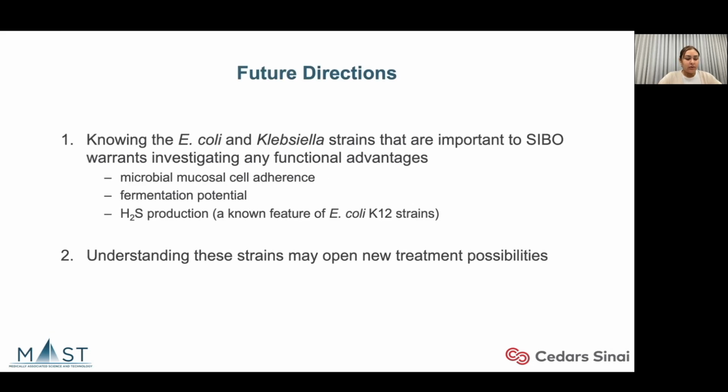Going forward, we plan to focus on the following areas. By identifying the key E. coli and Klebsiella strains involved in SIBO, we can now begin to investigate their functional potential, such as mucosal adherence, metabolic activity, and hydrogen sulfide production. Importantly, understanding these strain-level differences may open the door to a more targeted therapeutic approach.